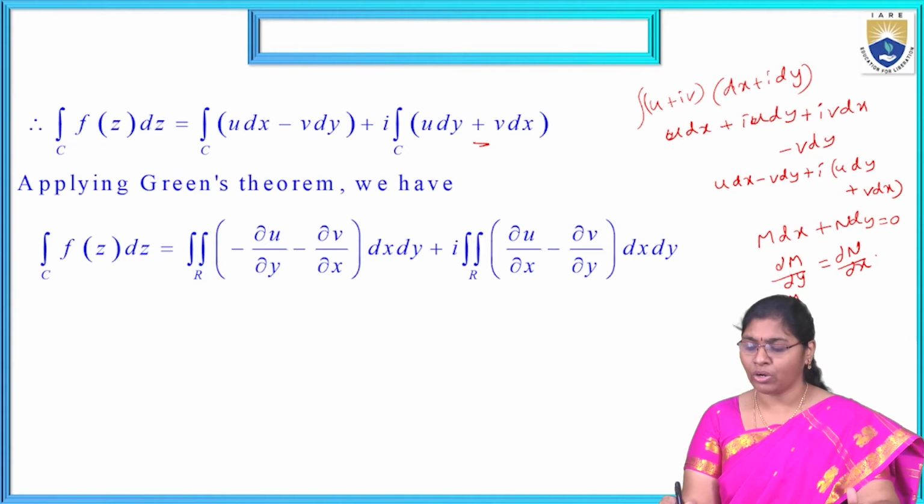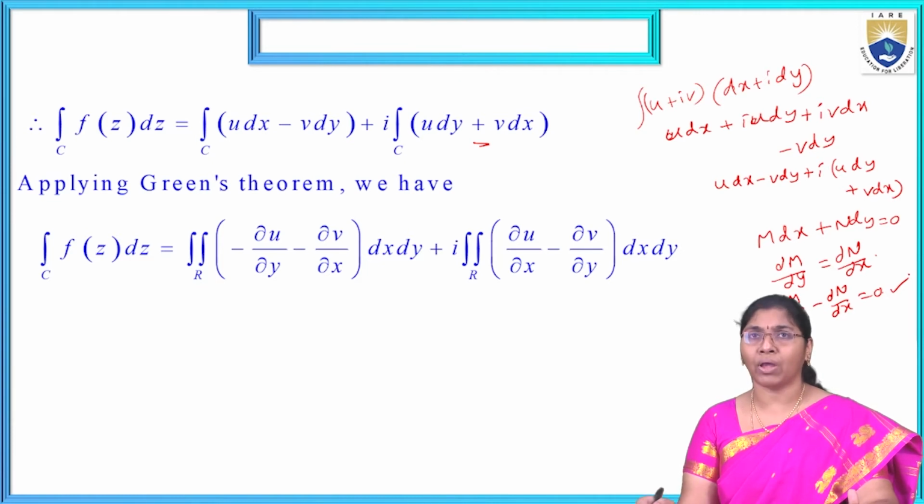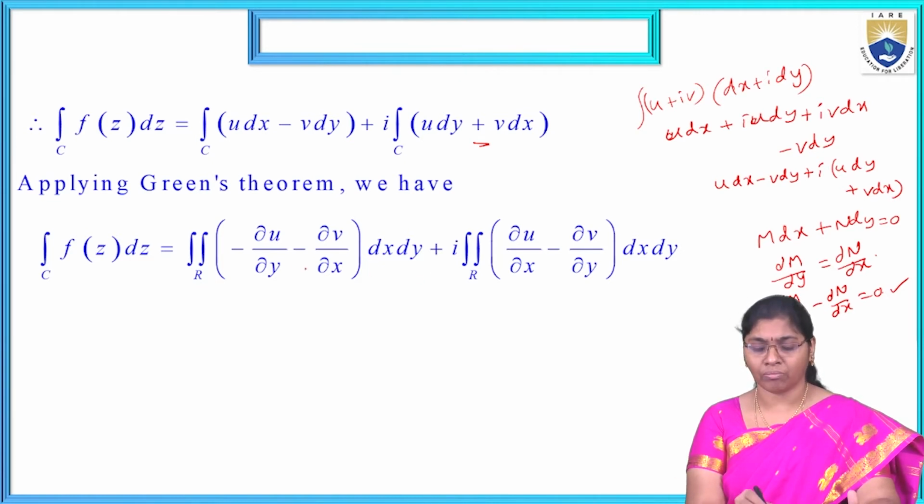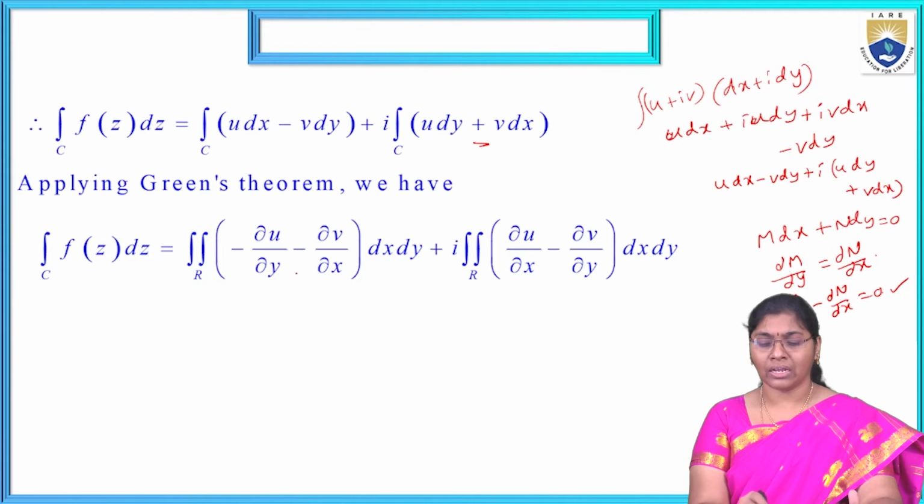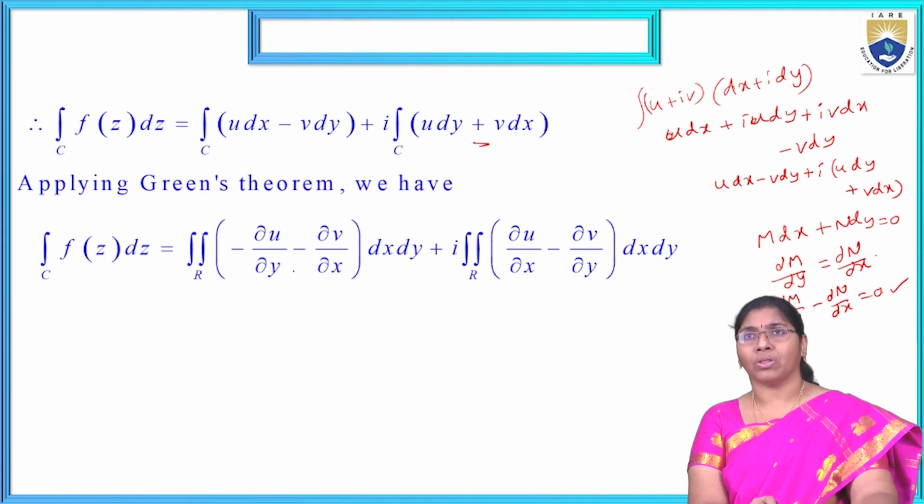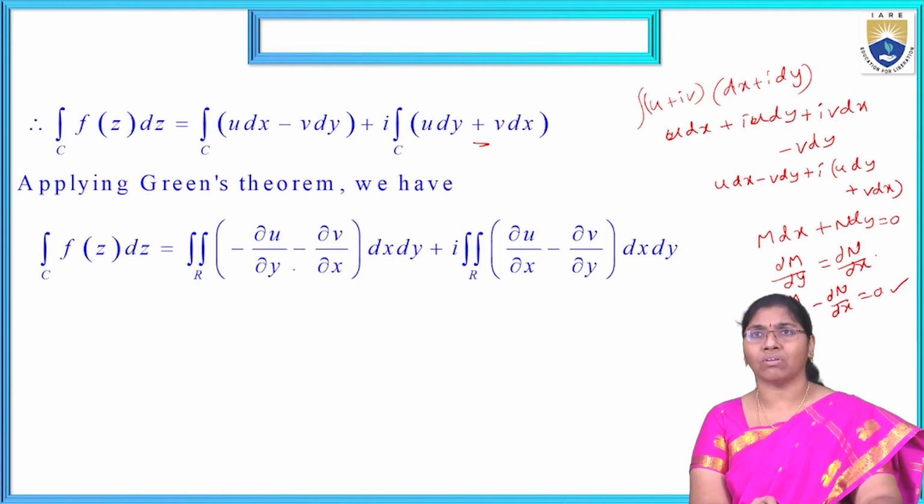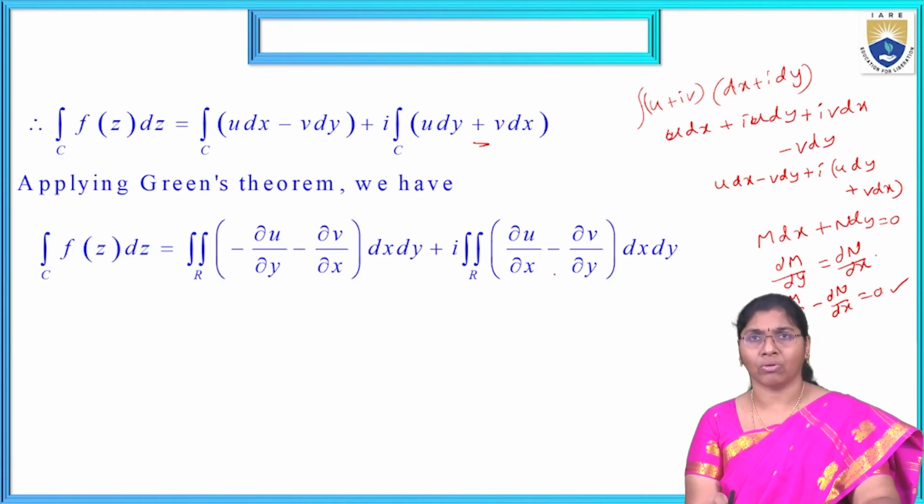Similarly, ∂M/∂y minus ∂N/∂x equal to 0 is also called an exact solution. Applying that here, we get this. Now ∂u/∂x minus ∂v/∂y. Next, similarly, by applying our analytic condition, ∂u/∂x is nothing but ∂v/∂y. So applying that, we get this.